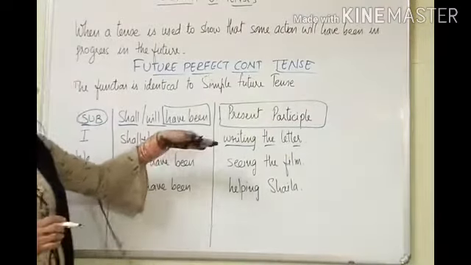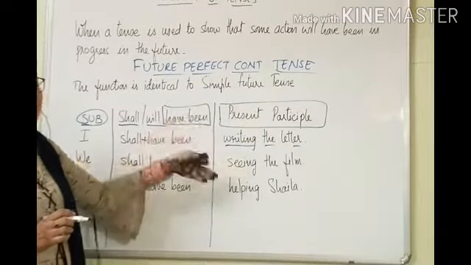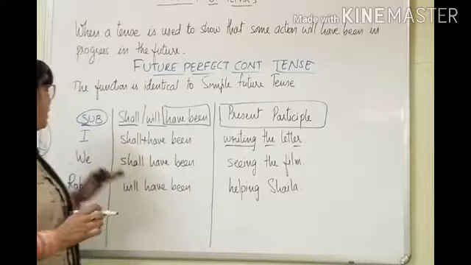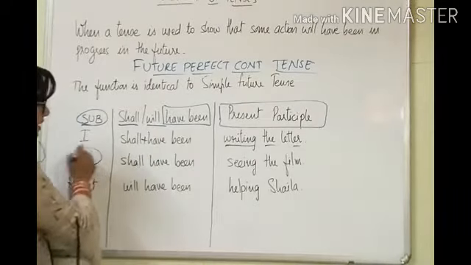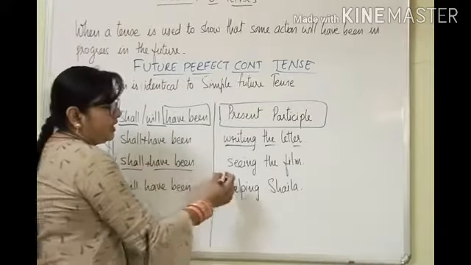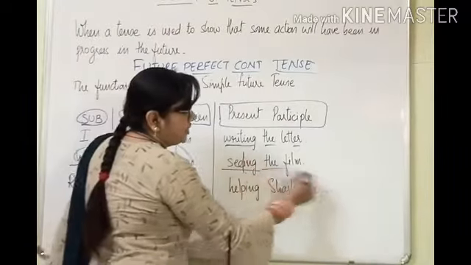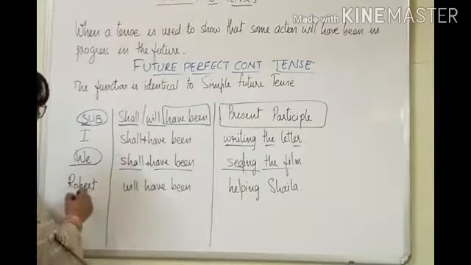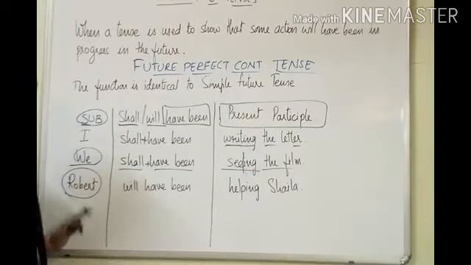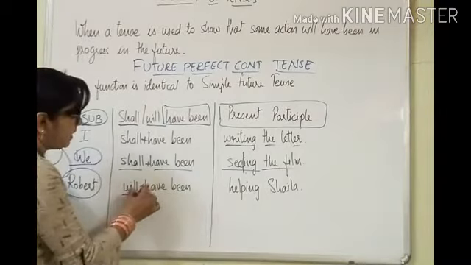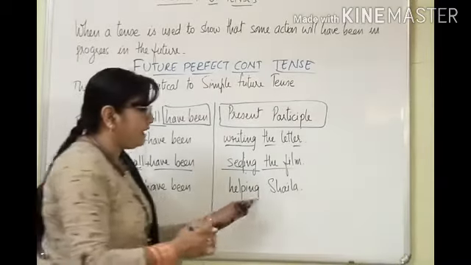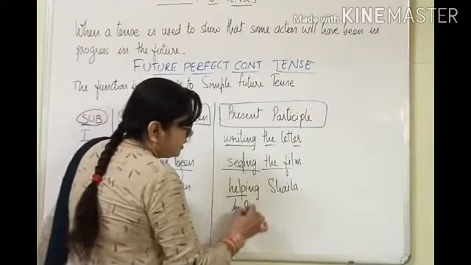This action will have been in progress in the future. Next one: we, subject, shall plus have been, seeing, see plus ing, the film. Same like that, for the subject we can take any name, Robert will have been helping Sheila, help plus ing.